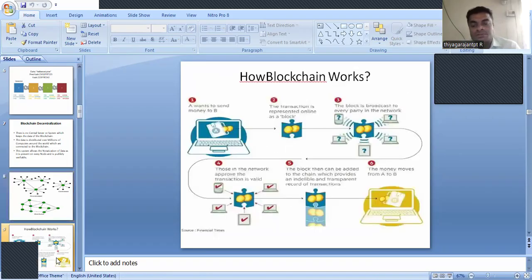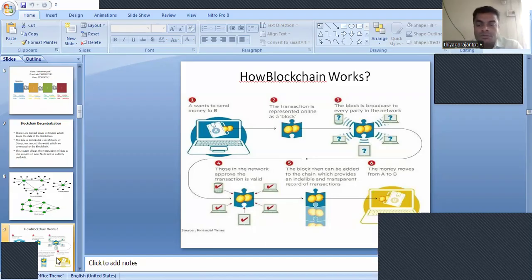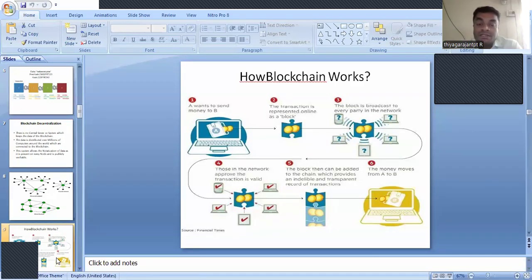And how is the blockchain working? For example, just look at the picture. We have six steps. For example, we have a person called A and a person called B. Person A wants to send money to B. So that is the criterion. Anyhow, we need to start our transaction. So at point number two, the transaction is represented online as a block. That is said to be a record.